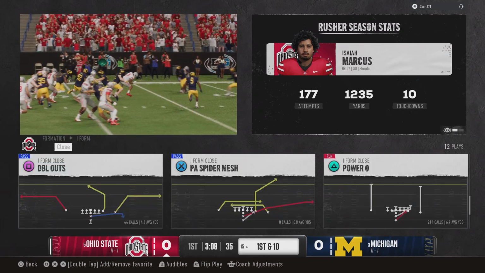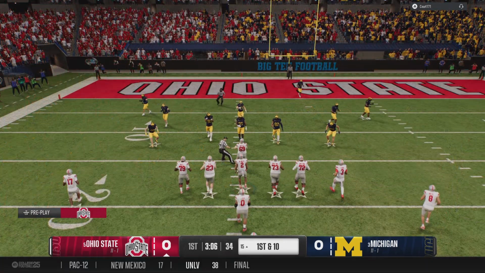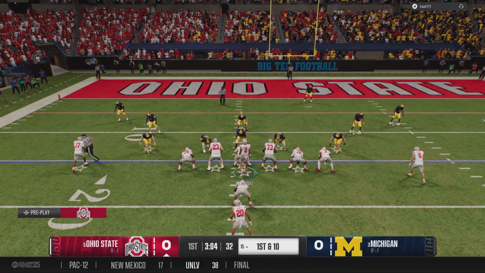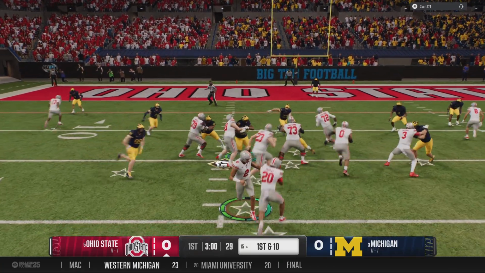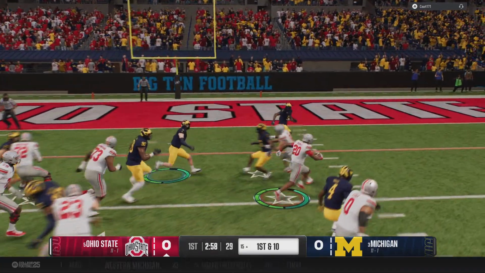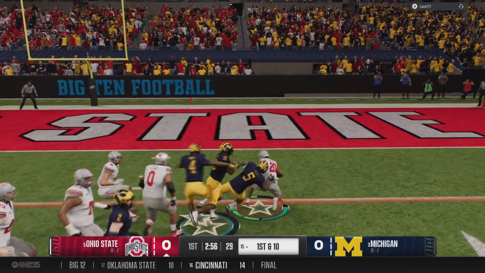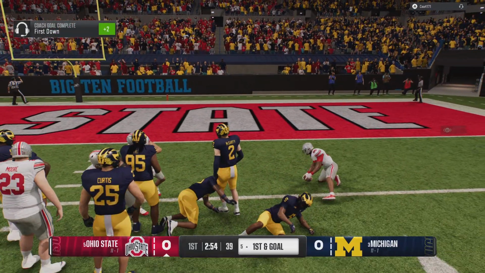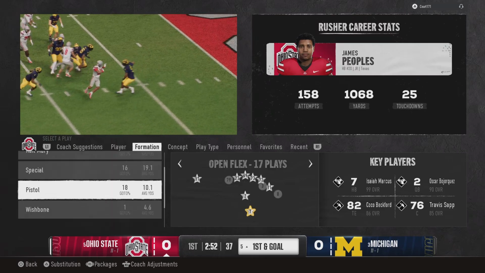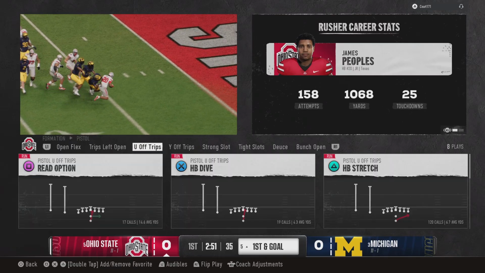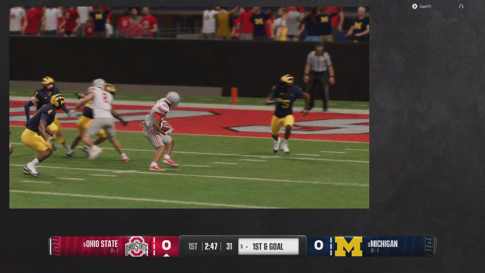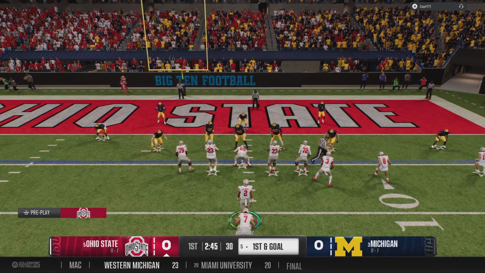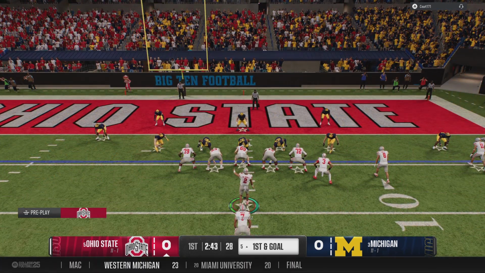Well, this is exactly what you want to see as an offense to open up a football game. Everything seems to be working, whether they're running the football, as we saw right there, able to protect, throw the football with timing and rhythm. Everything on full display for this offense to let this defense know they could be in for a long day. The Buckeyes looking to cap the drive here. It's first and goal.